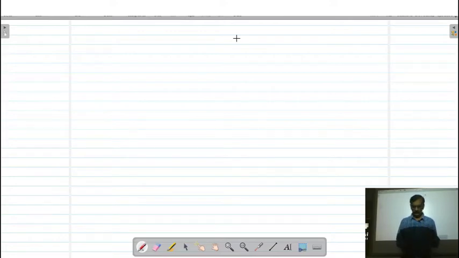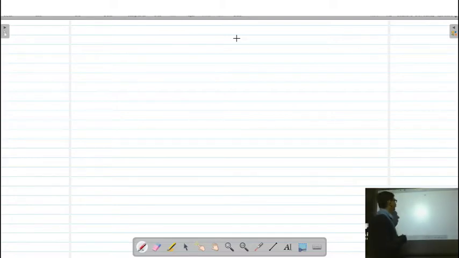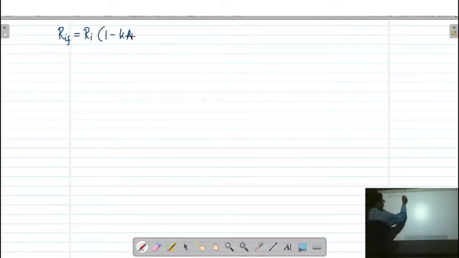Dear friend, in the previous lecture we discussed some of the advantages of negative feedback, that is, the effect on input resistance and output resistance. We have seen that when we apply feedback to the amplifier circuit, the input resistance of the amplifier is given by RIF equal to Ri into 1 minus k into AV.